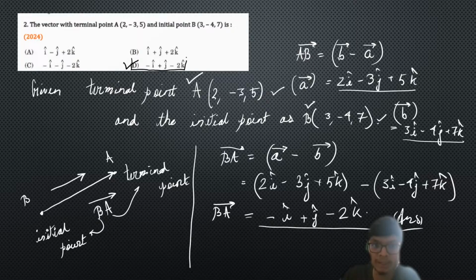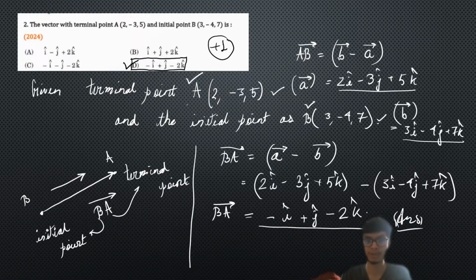So those who got D, congratulations, you got it, plus 1. This is a 1 marker problem. If you solve this problem by writing all the given information properly, you're definitely going to get full marks. You don't need to show the triangle law of vector addition; what I did was just to prove how it comes out. Some people who don't remember it can revise it with this particular question. I hope this question was simple and clear enough.